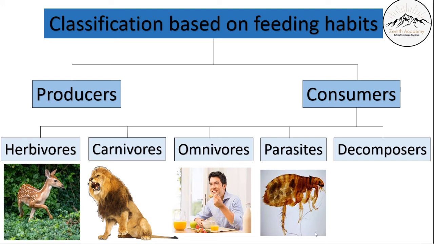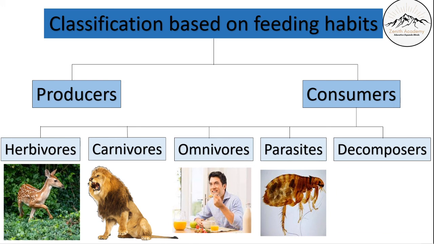a flea. Flea is a parasite that will have a pipe-like structure called proboscis that will suck the blood of the organism, and it totally makes the organism their home, and it will live in the organism or on the organism and keep sucking nutrients and food products from the organism. Another example is lice. Lice is another good example of a parasite that lives on our head, in our hair, and keeps sucking everything, all our nutrients. It lives in our hair, makes its home in our head.